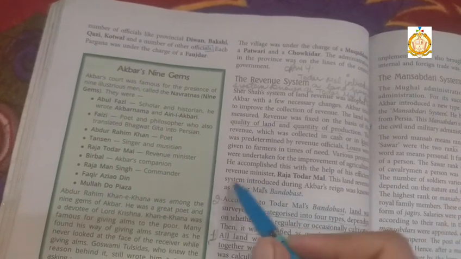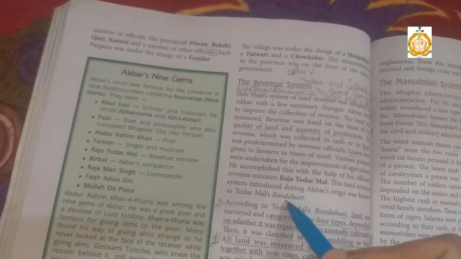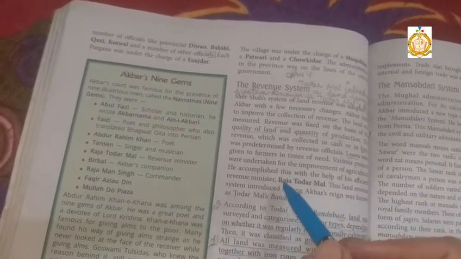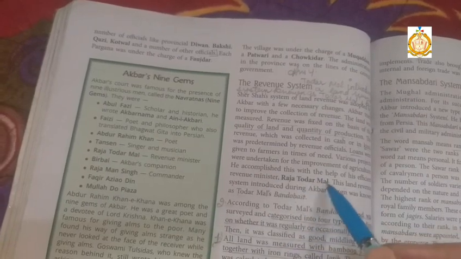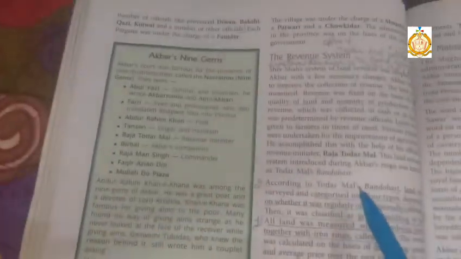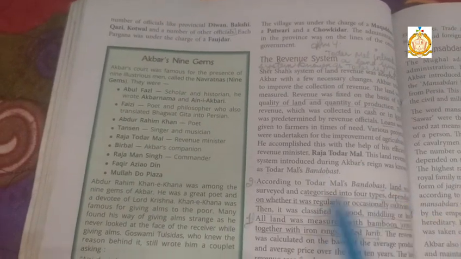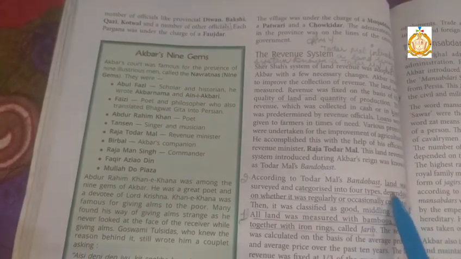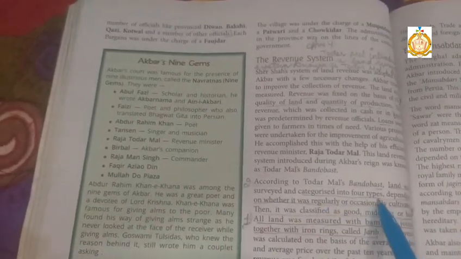ठीक है, so Todramal Bandobast, that revenue system name was given by the name of the revenue minister Raja Todramal. So according to Todramal Bandobast, what is that bandobast? What is that land system? According to that, land was surveyed and categorized into four types.